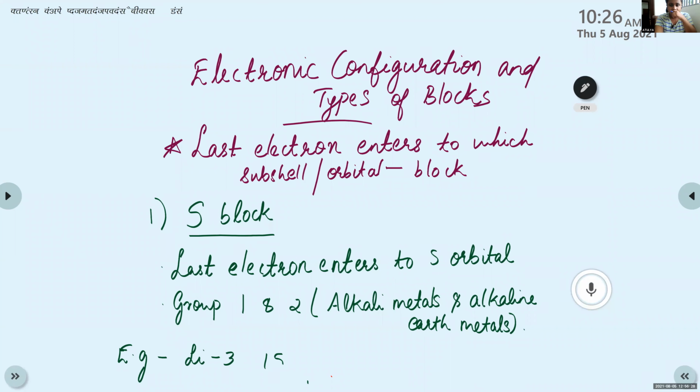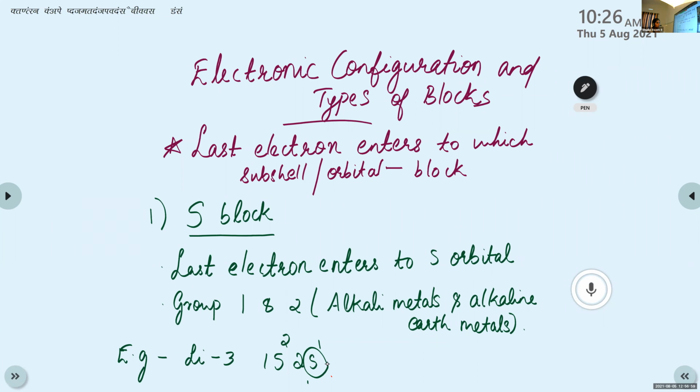1s2, then 2s1. So here the last electron enters the s orbital or s subshell, so it is considered a member of the s block, right? This lithium is from the first group. Its configuration is 1s2, 2s1. The last electron enters the s orbital or s subshell, so it is considered a member of the s block.